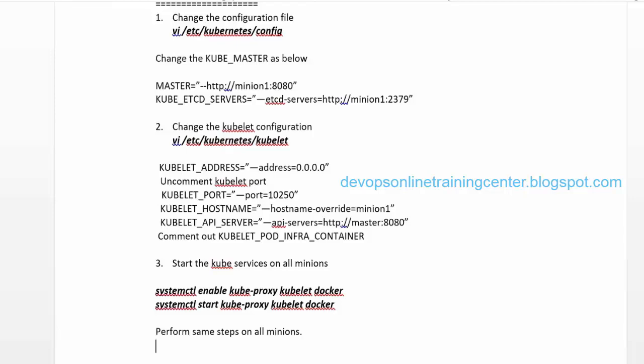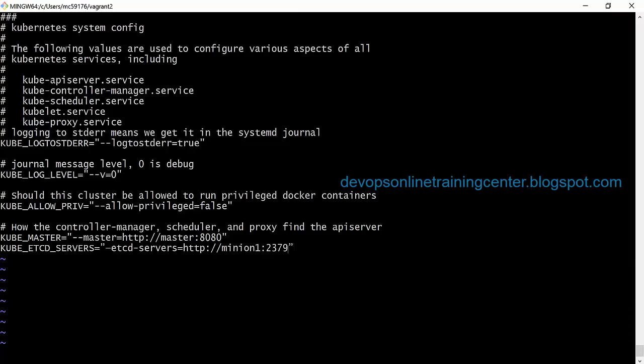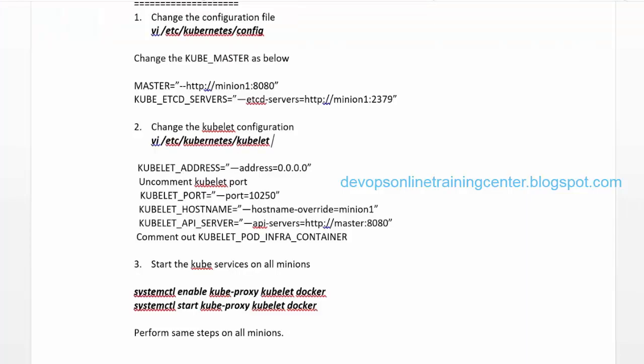And also we need to add another line. This should be master.